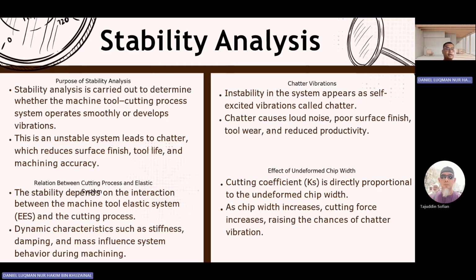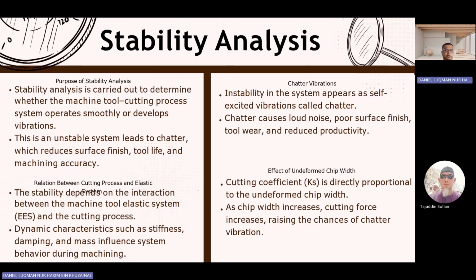So now we know that we use stability analysis to determine whether the system can operate smoothly or not. Because if the system cannot operate smoothly, the vibration can increase.